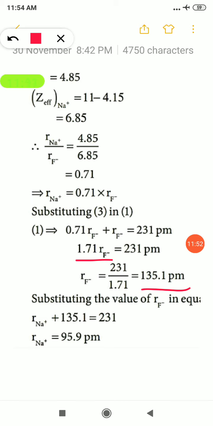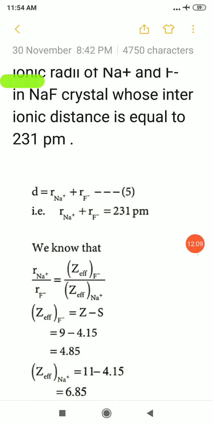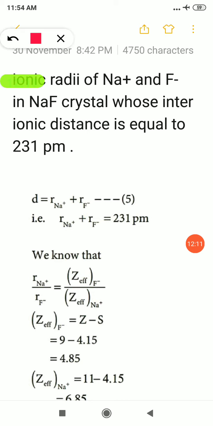So RF- we have got. Then RF- we can substitute in the first equation. So RNa+ plus 135.1, that is equal to 231. Finally we can get RNa+, that is equal to 95.9 picometer. Okay, so both the equations we have used. One more time let me tell you.